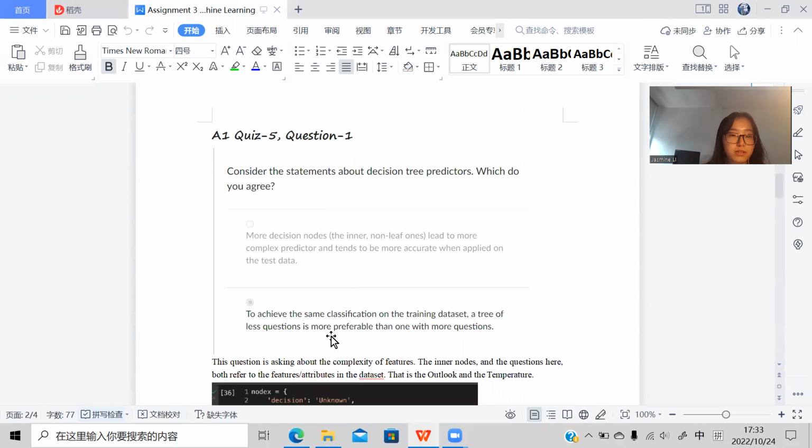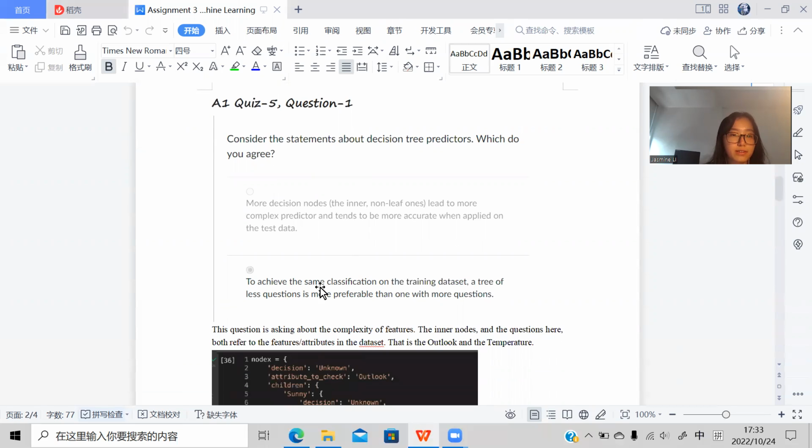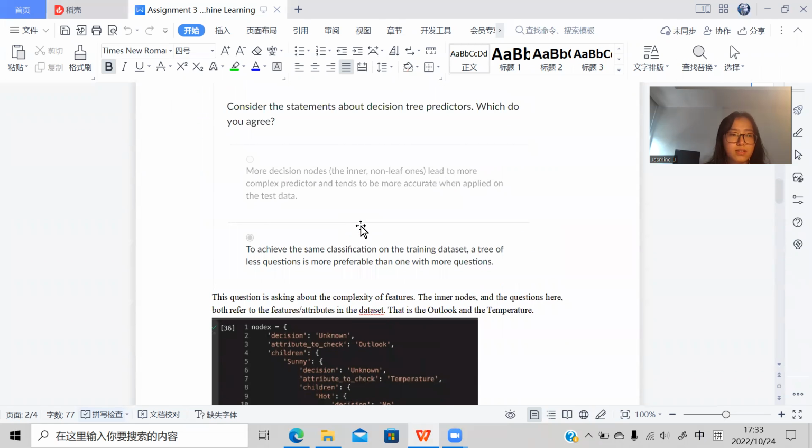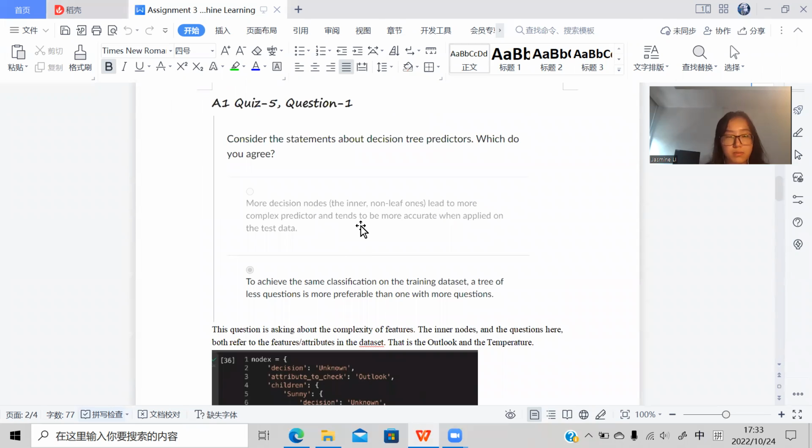So for this quiz, this answer is the correct answer. And this question is asking about the complexity of features. The inner nodes and the questions both refer to the features in the dataset. That is, in this place, the outlook and temperature. Since the classification is the same, it's more reliable to have fewer questions than taking a huge number of decision nodes. Let's talk about the ID3 algorithm of building decision tree.